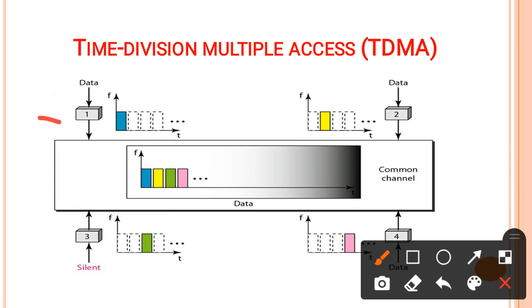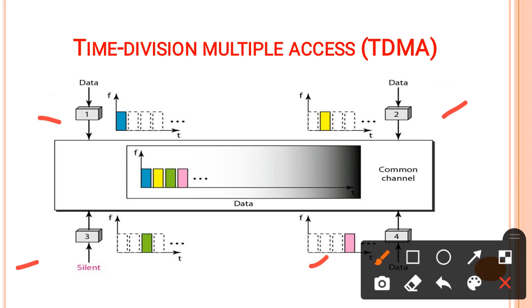In this there are four stations. Each station occupies one channel, meaning the frequency is constant and a different time slot is shared by the different users. So within one frame, a different time slot is used by each user. The same user cannot be repeated in one frame.